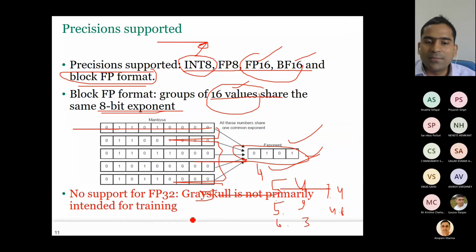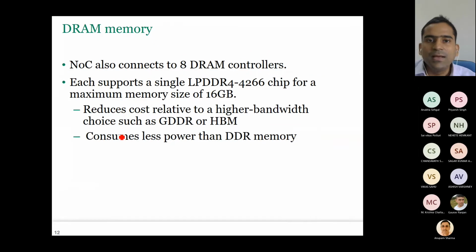Okay, so it doesn't support FP32. That means it is not primarily intended for training. In training, we do need FP32. Now it connects to 8 DRAM controllers, which I already showed you. Each controller supports a single chip for a maximum memory size of 16 GB.